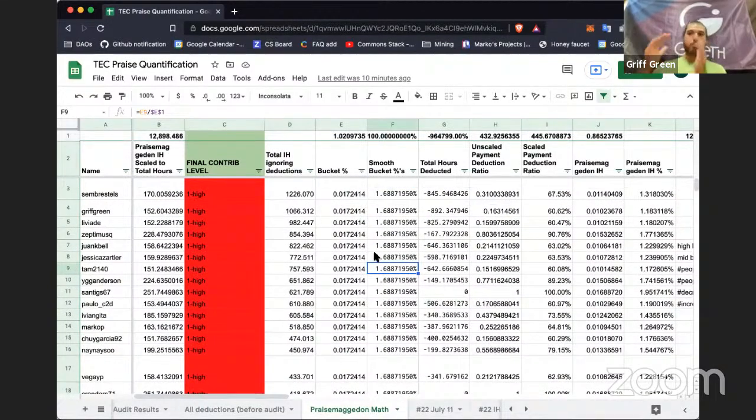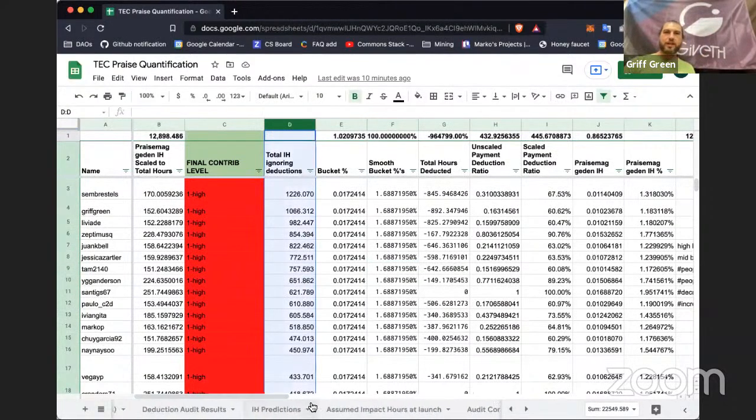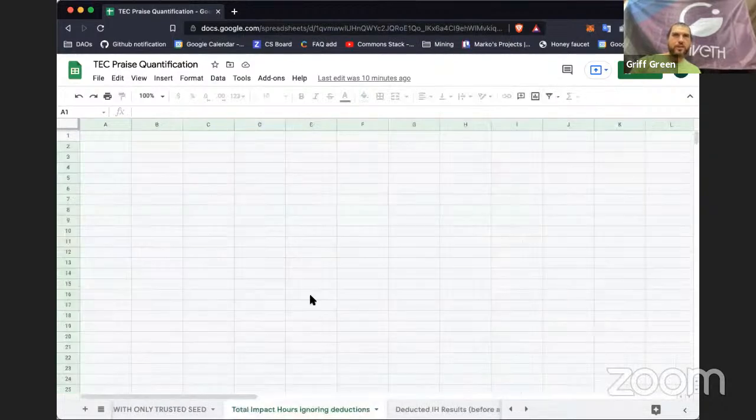And by the way, the people were put into buckets, but then they're ordered by the total impact hours they got, ignoring deductions, which is a really interesting total, which is here.